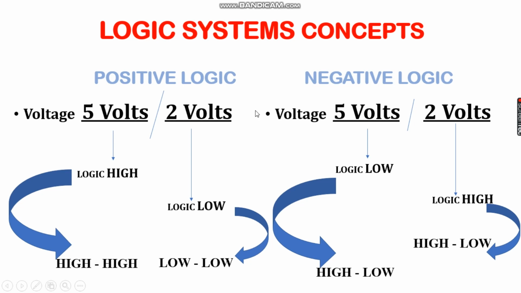Again, I will repeat. When I say 5 volt is greater than 2 volt, 5 is considered as logic high, 2 is considered as logic low. This comes under positive logic concept. Here, I am comparing 5 and 2 volt, but I am saying 5 is logic low compared to 2 volt. 2 volt is a logic high. This comes under negative logic concept.